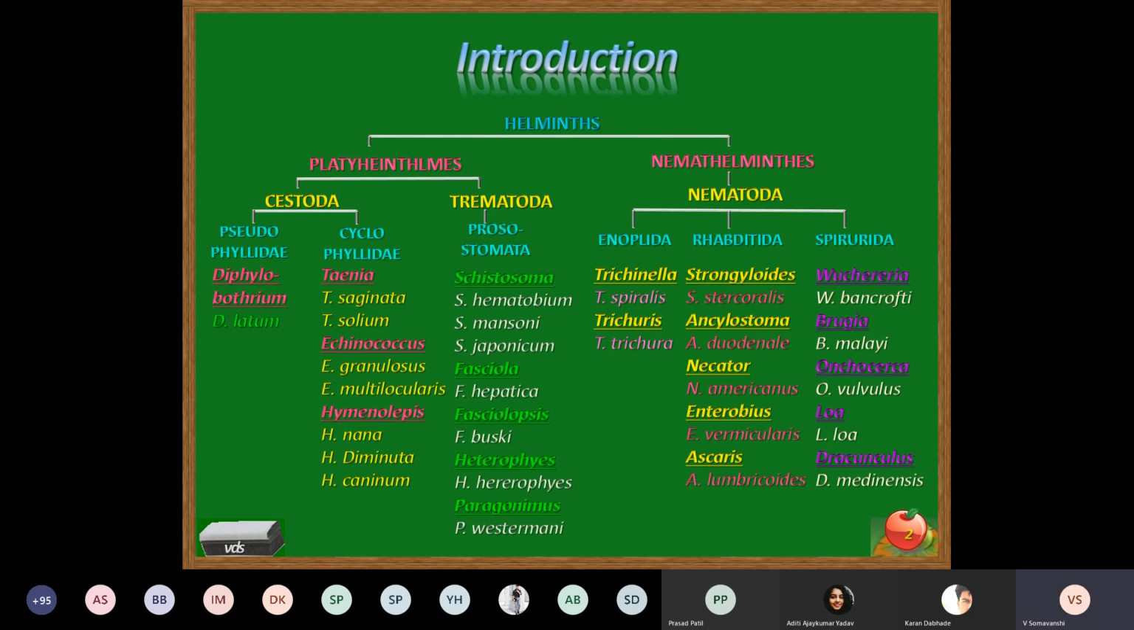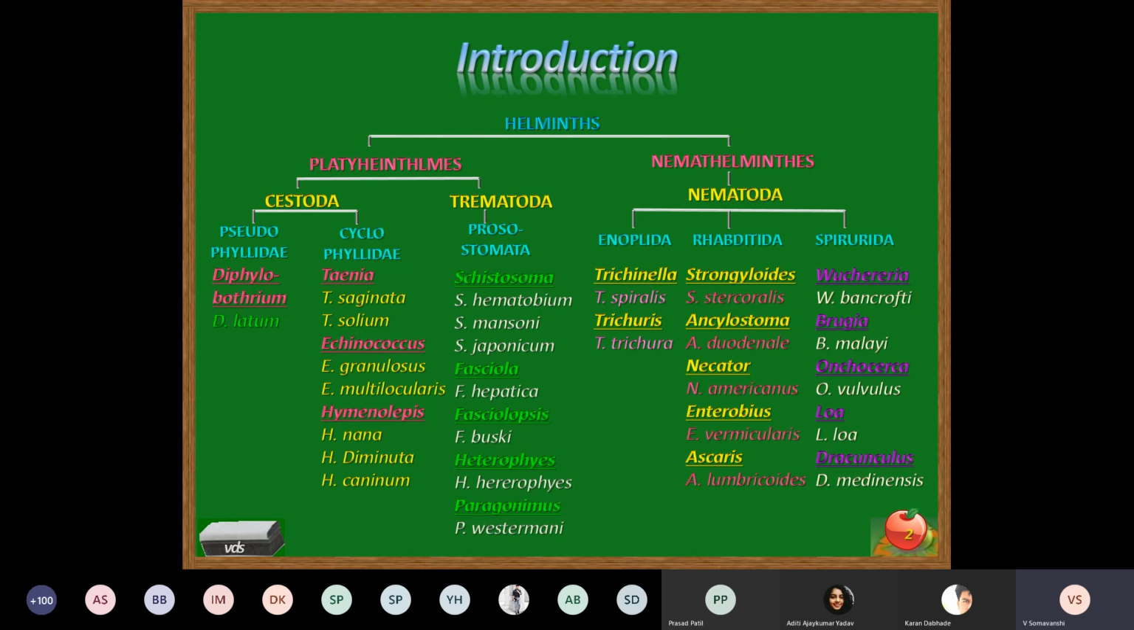In that, we are going to study only some of them in detail. I'll just name them at this stage. Taenia, the genus, consists of Taenia saginata and Taenia solium, which are human parasites. Then Echinococcus, the species Echinococcus granulosus and Echinococcus multilocularis. Then the third genus Hymenolepis: Hymenolepis nana, Hymenolepis diminuta, and Hymenolepis caninum.